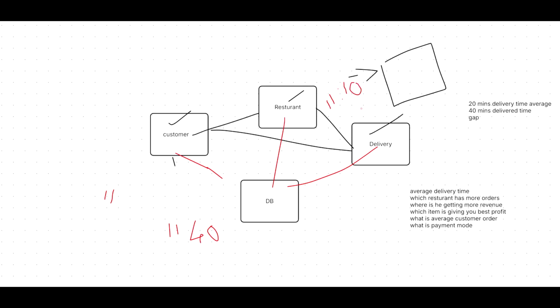So for example, let's say at 11 o'clock the order is placed and at 11:40 it is delivered. Where is the gap? Whether the gap is here or the gap is here, we need to try to understand. So how do you do it? You will collect the data from the customer, the time of order. Then you take the data from the delivery guy and the data from the restaurant, calculate the timeline from this, and give it.